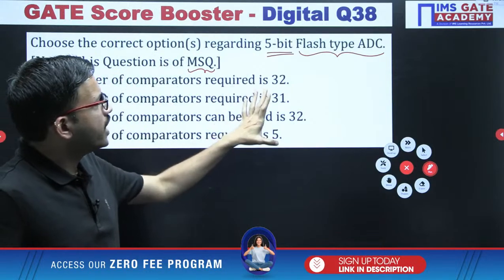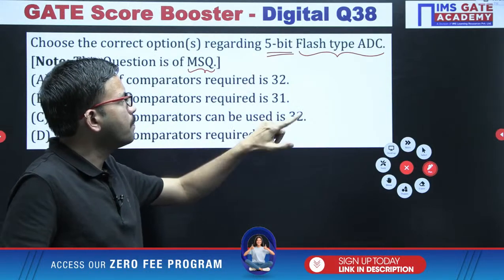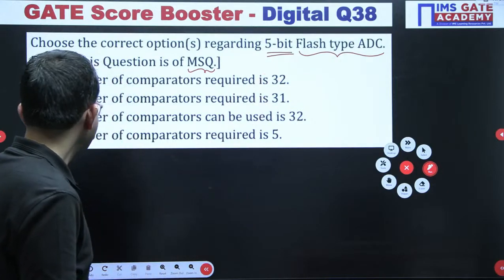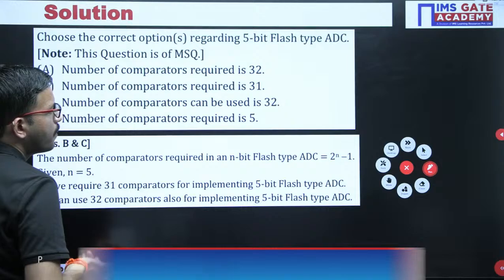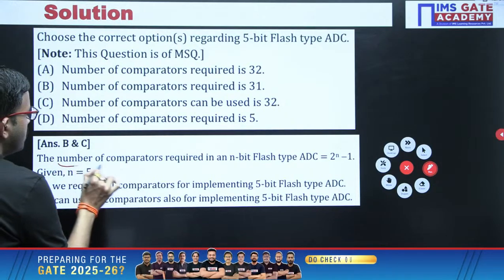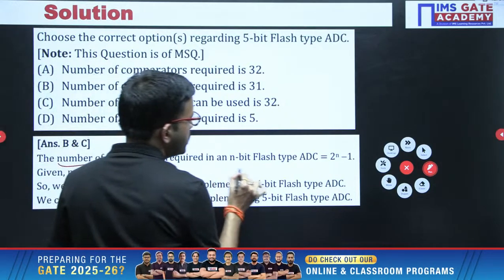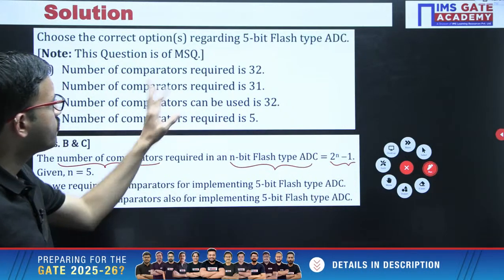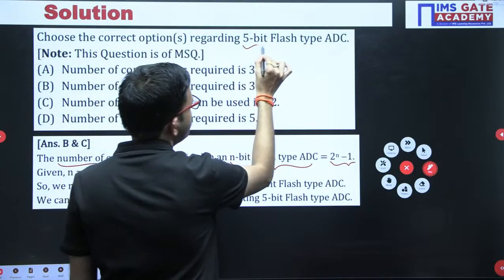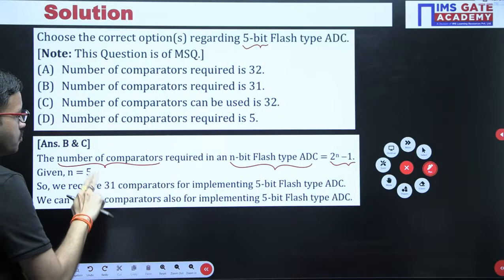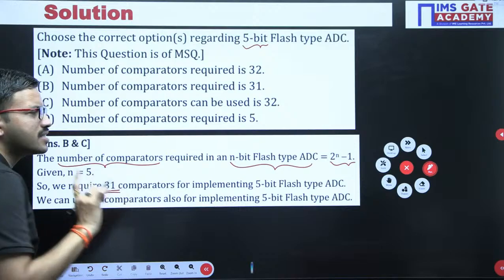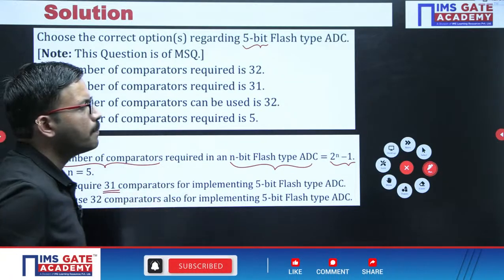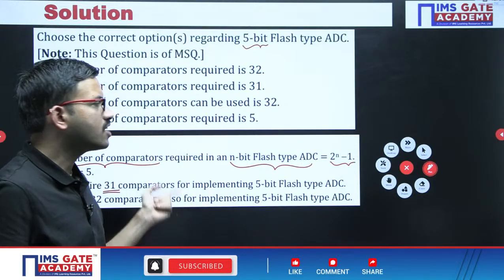So here in the flash type ADC, we are using the comparators 2 power n minus 1. The number of comparators that is required in an n-bit flash type ADC is 2 power n minus 1. That means here for 5-bit flash type ADC, n value is 5. 2 power 5 is 32 minus 1. That means 31 comparators are sufficient. Okay. But if you want one more comparator also you can use. But that is optional.